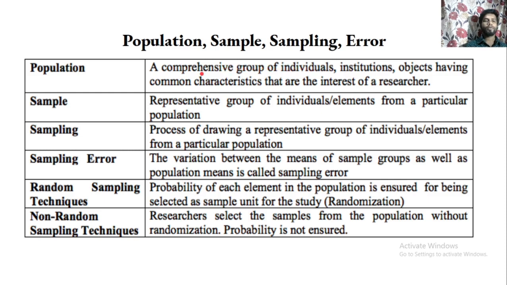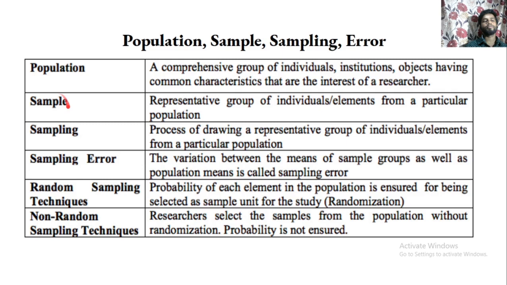Now what is a sample? A representative group of individuals or elements from a particular population is called a sample. That means the sample is drawn from the population, but it should be representative in nature, then only it is called a sample. Now what is sampling?